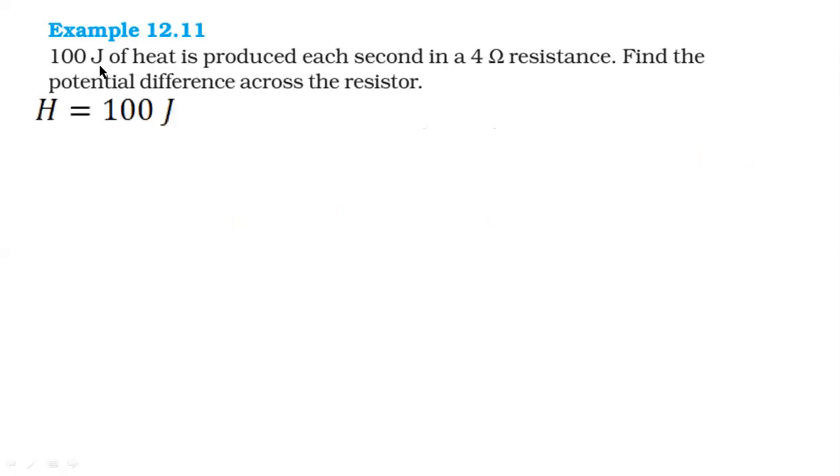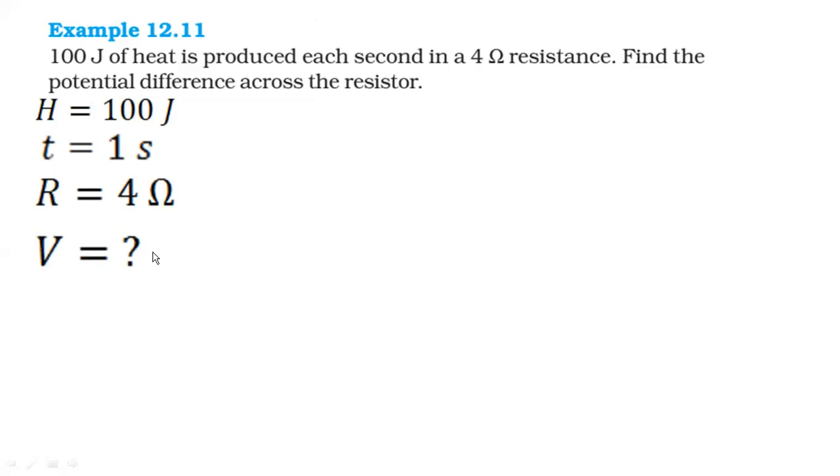So let me write down first heat. How much heat? 100 joules. What about time? Time is 1 second. What about resistance? 4 ohm. So that I have also written. Resistance equal to 4 ohm. What we need to calculate? Potential difference. So V is equal to question mark.